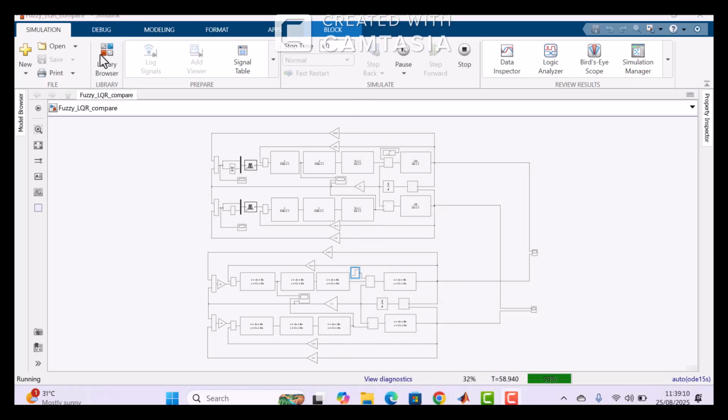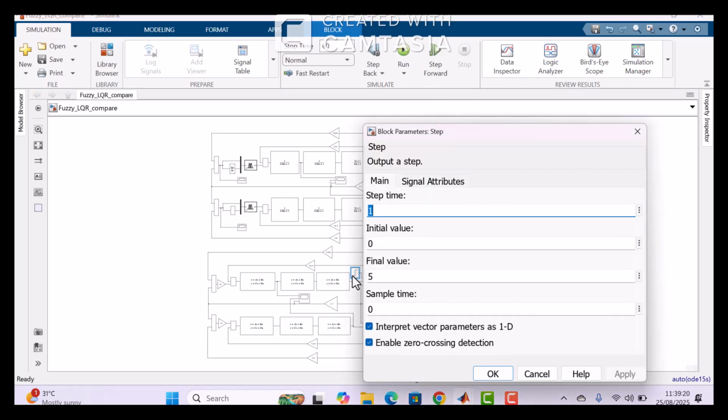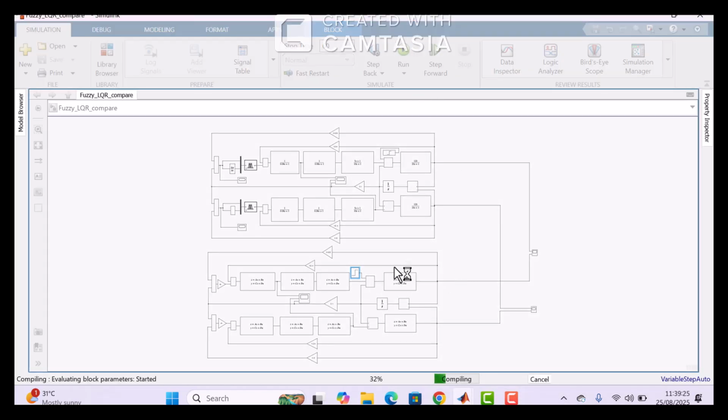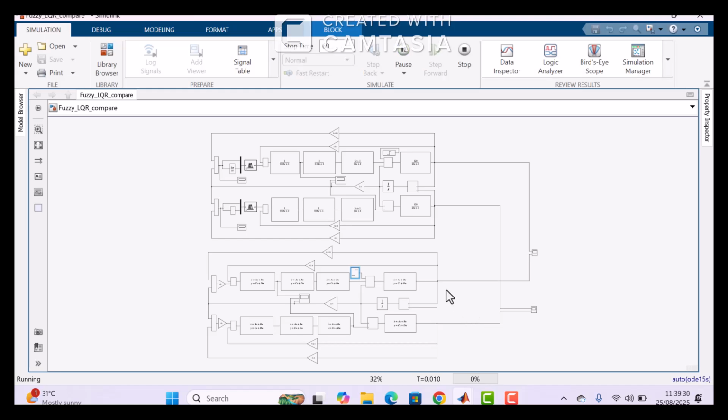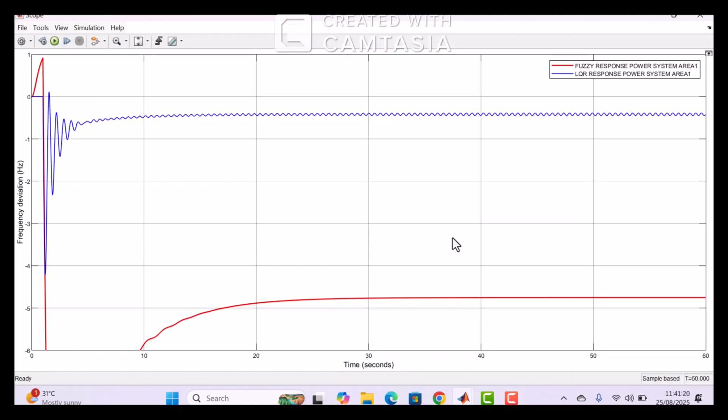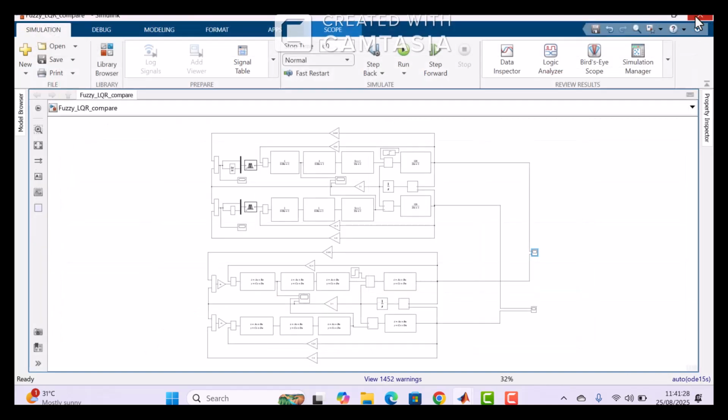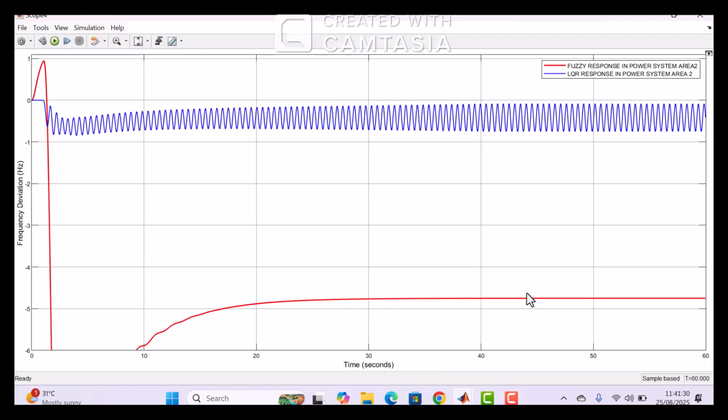We can see for load 5, we are changing the load. We are taking 5 power unit for both controllers. We can see in area 1 the LQR controller also exhibits better performance than the fuzzy logic controller, and in area 2 also, we can see the LQR controller shows better performance over the fuzzy logic controller in terms of reducing overshoot and frequency deviation.